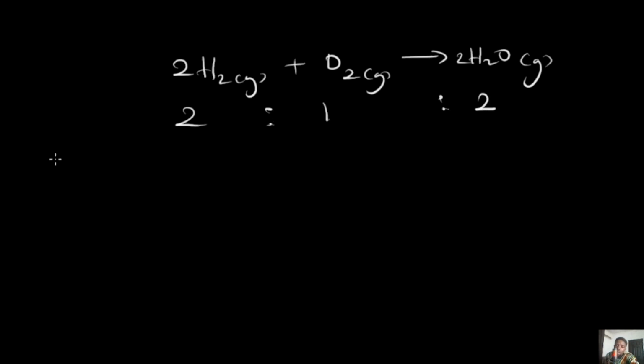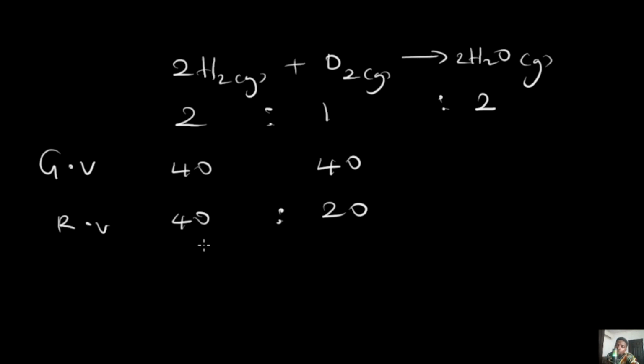Now imagine you have a question, and in the given volume we have 40 of hydrogen and 40 of oxygen. When they react, you will notice that it is not 40:40 that will react. What is going to react is 40:20.